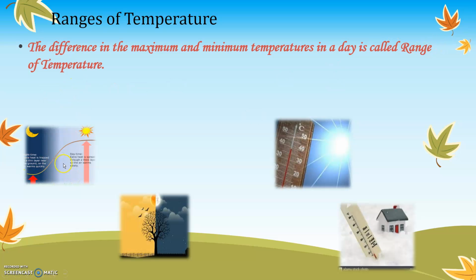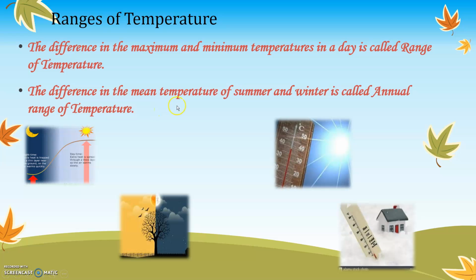You will realize sometimes in the morning, you will feel a little cold. Similarly, in the afternoon of the same day, you might feel a little hot. Again, in the evening, you might feel a little hot. Night time, again, you might feel a little cold. So this up and down of temperature, maximum temperature, minimum temperature in a day is called range of temperature. So these differences in temperature in the day, afternoon, evening, night are called range of temperature.